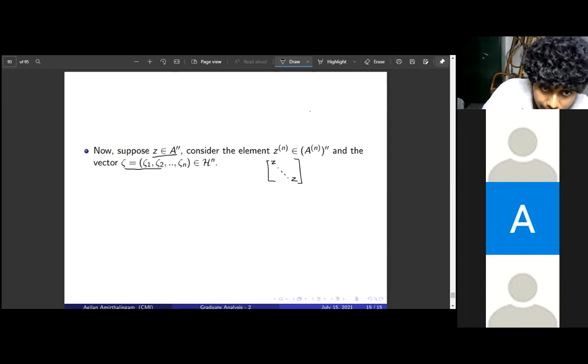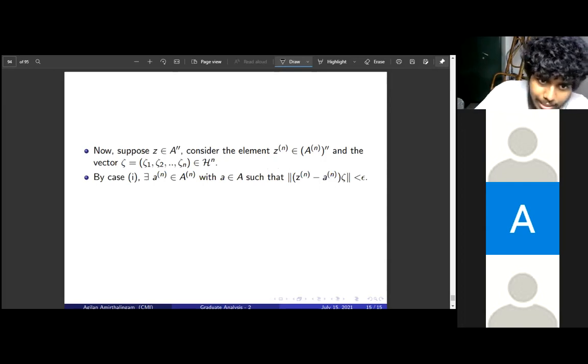And we choose this vector, because we would have started with n vectors and we consider that n tuple. Now by case 1, n equals 1, because this is the second commutant, we can find an a in A such that a to the n belongs to An, such that the norm of Z to the n minus a to the n on zeta is less than epsilon.